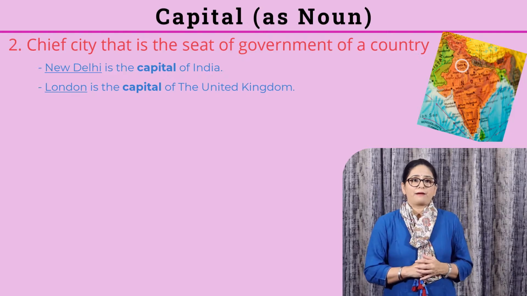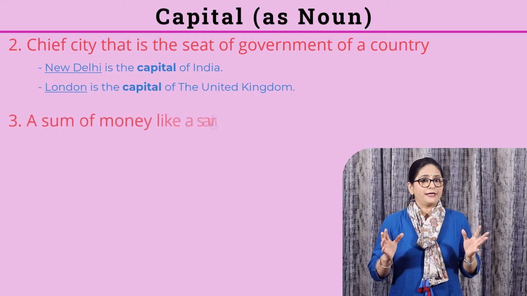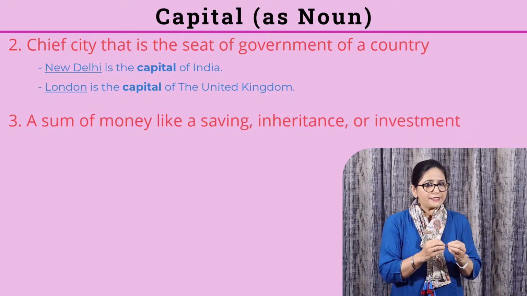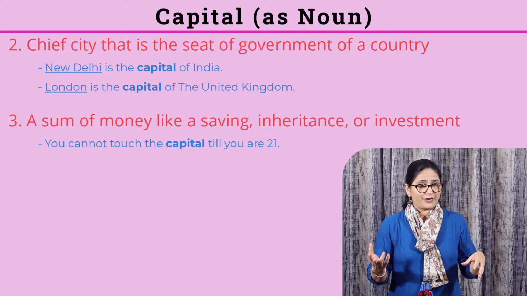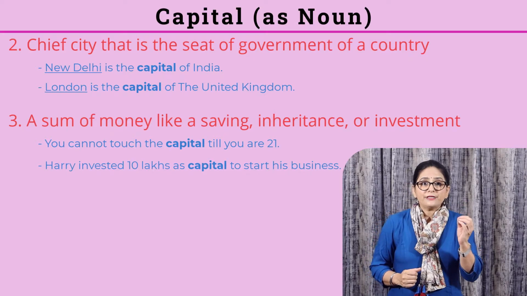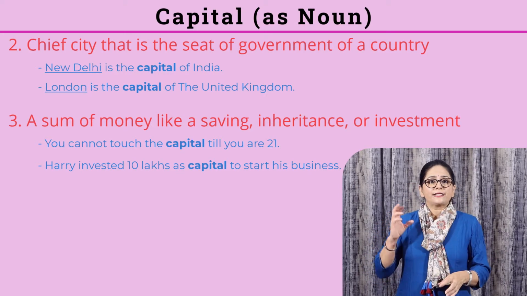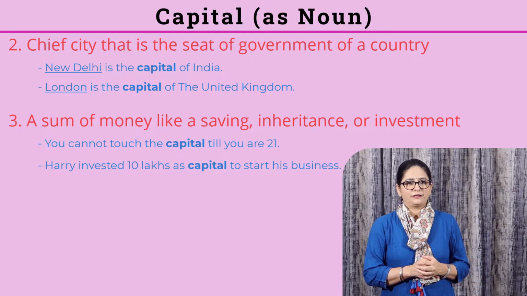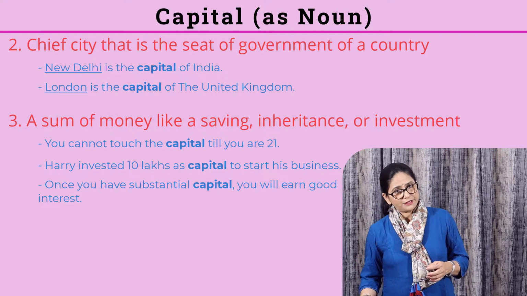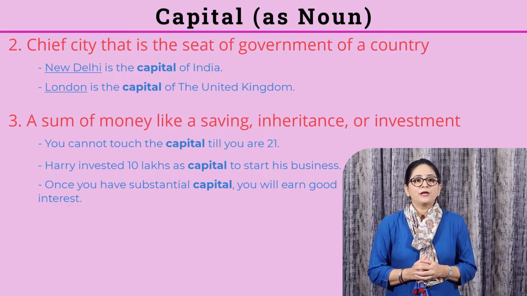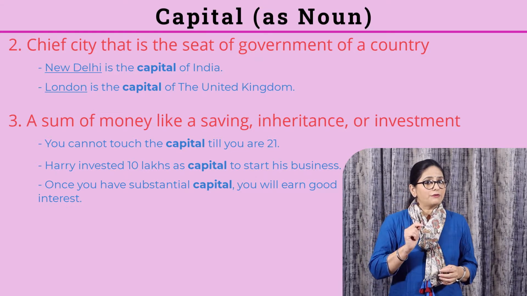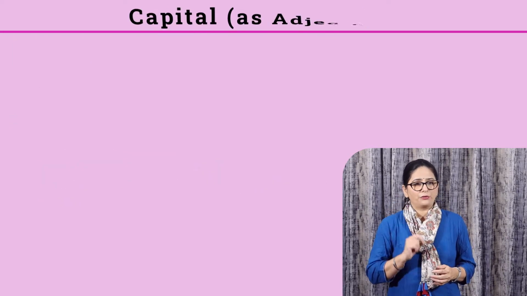One more meaning of capital is a sum of money like a saving, inheritance or investment. You cannot touch the capital till you are 21. Harry invested 10 lakhs as capital to start his business. Once you have substantial capital, you will earn good interest. So these were examples of capital as a noun.